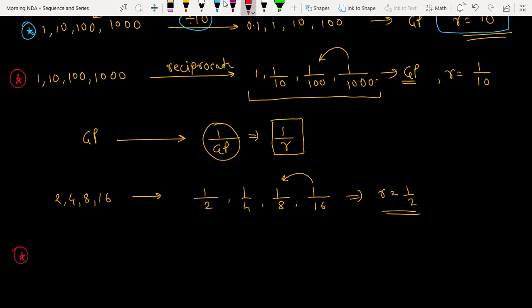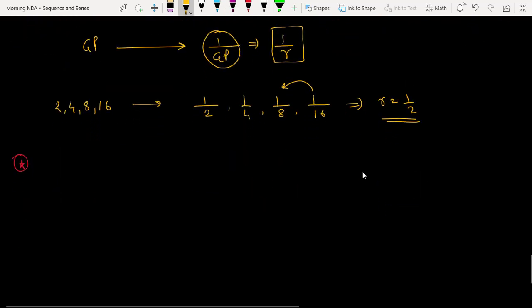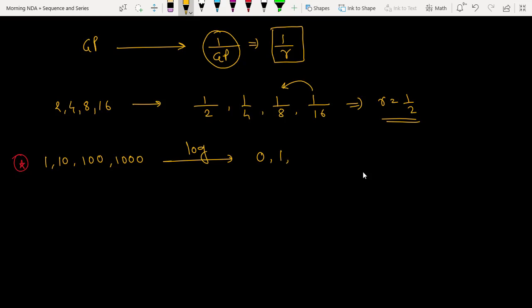Next one, which was the 2019 question. So suppose 1, 10, 100 and 1000. If I take the log of all these elements, what will happen? Log of 1 is 0. Log of 10, 1. Log of 100, 2. Log of 1000, it's 3.